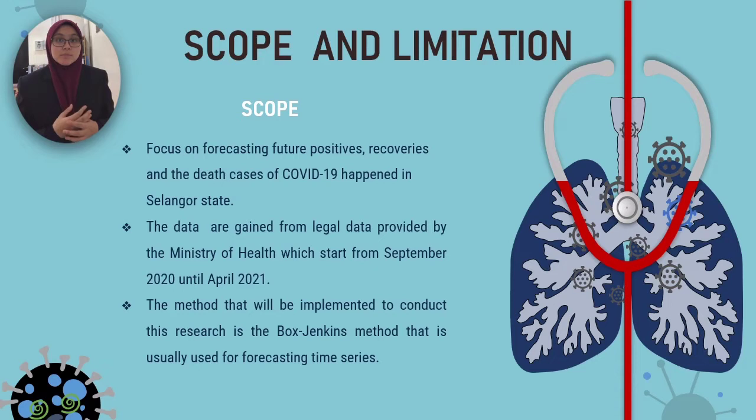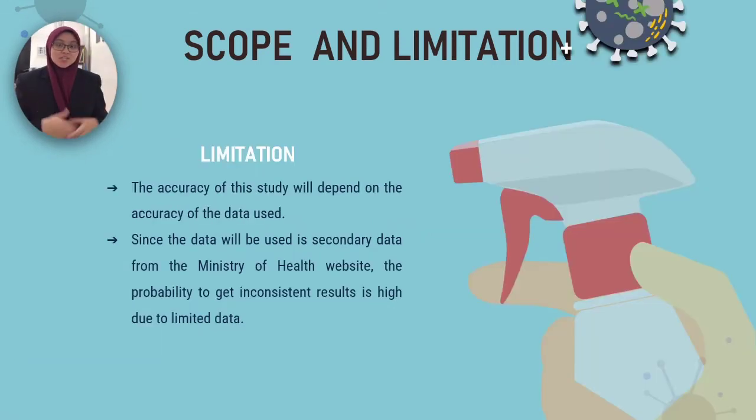Third, the method that will be implemented to conduct this study is the Box-Jenkins method that is usually used for forecasting time series. Limitations of the study. First, the accuracy of this study will depend on the accuracy of the data used. Second, since the data will be secondary data from the Ministry of Health website, the probability of getting inconsistent results is high due to limited data.